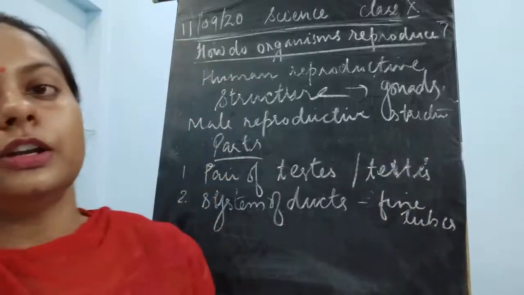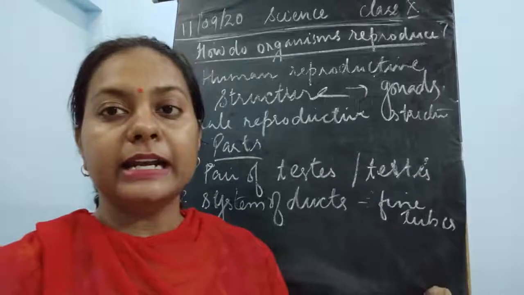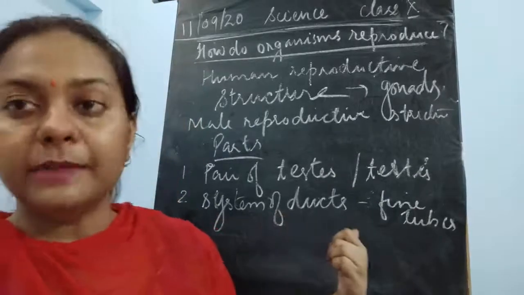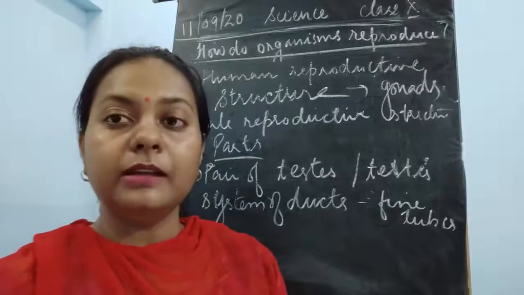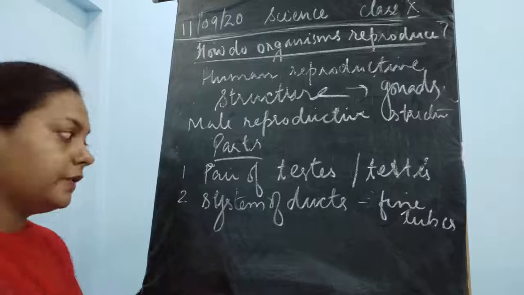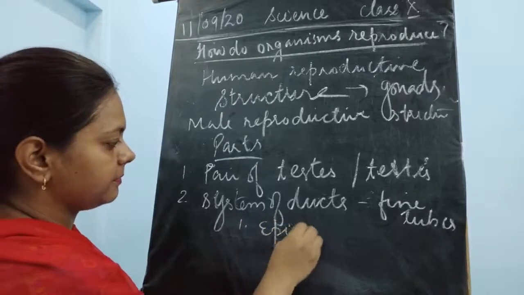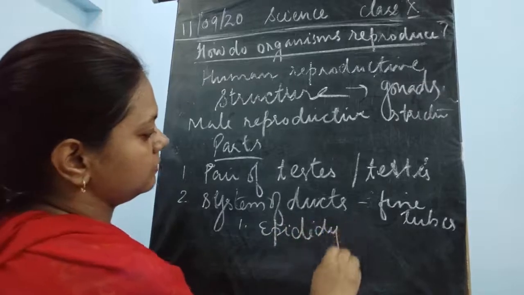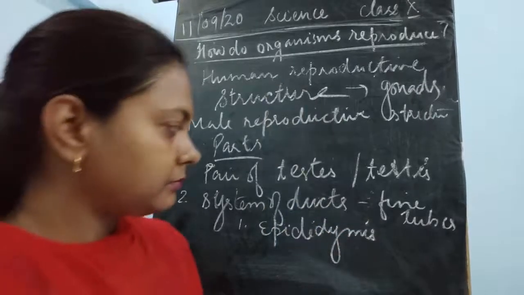These are the tubules, the tubes which are present just above the testis, and there are different types of ducts in the male reproductive system. There are three main ducts. The name of the first duct is the epididymis.